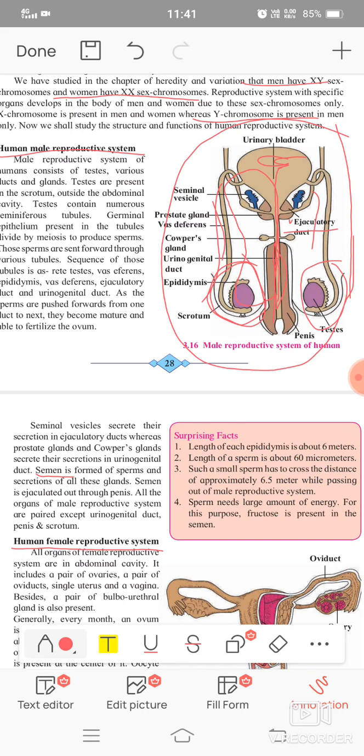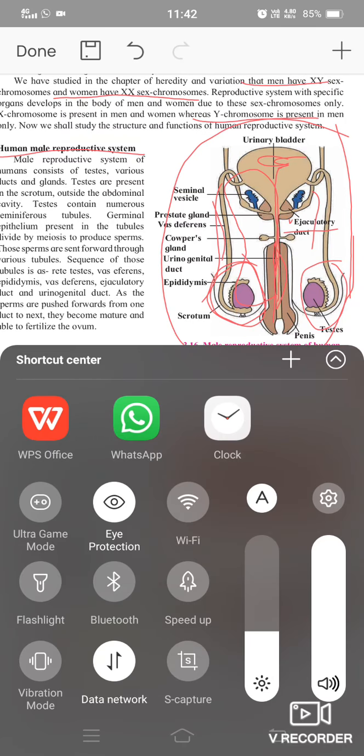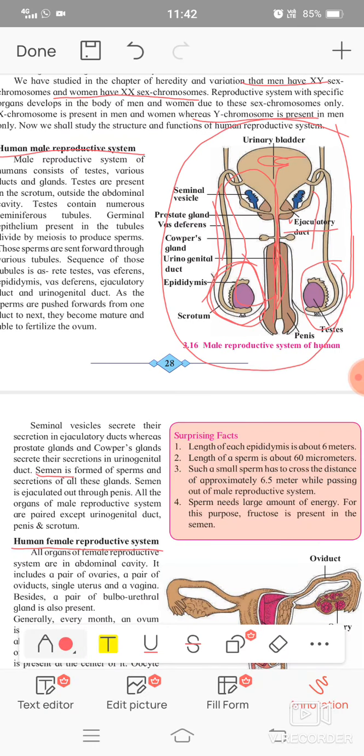Otherwise, all the testis, epididymis, Cowper's gland, vasa deferens, prostate gland and seminal vesicle are in pairs. All the organs are in pairs. So this is all about the human male reproductive system. Surprise facts are given here. The length of each epididymis is 6 meter.